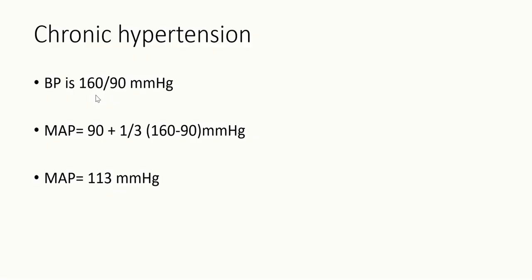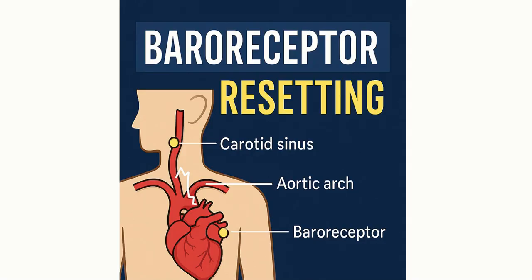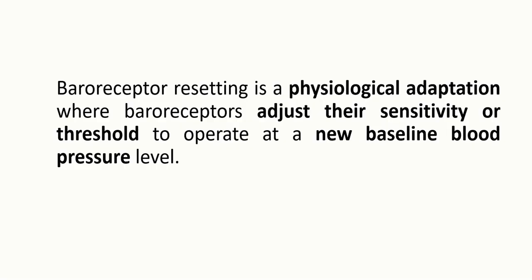If the chronic hypertensive patient starts exercising, what happens? The blood pressure will increase, right? It goes to 170, 180 like that. In him, it will think 160 by 90 is normal. So it will try to bring the blood pressure back to 160 by 90. So this mechanism is what is known as baroreceptor resetting. So instead of responding to 93 millimeters of mercury, it will respond to a new higher level. Clear? So that process is called baroreceptor resetting.